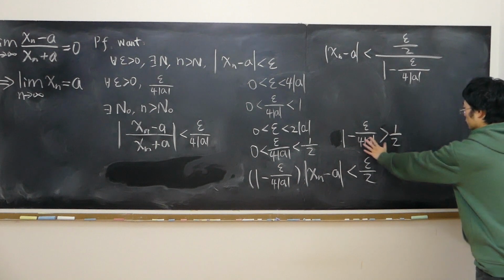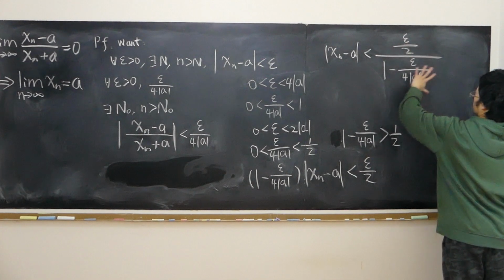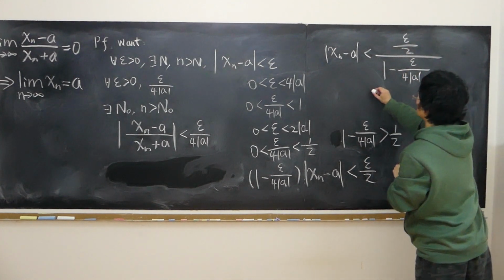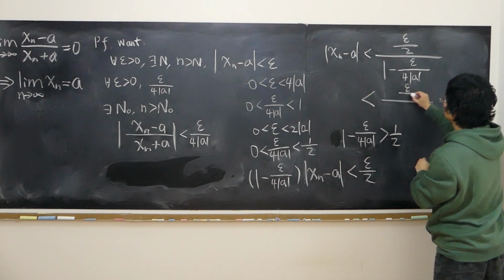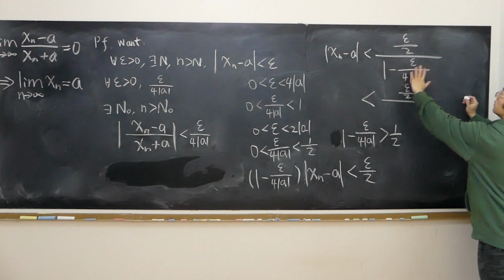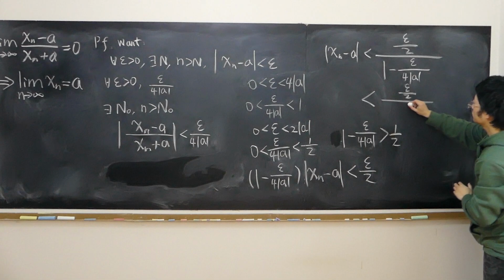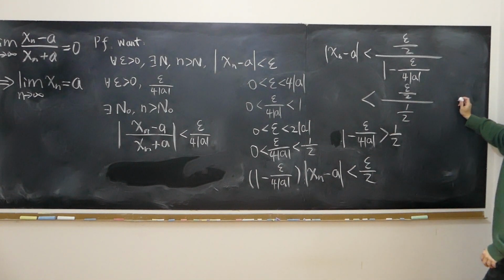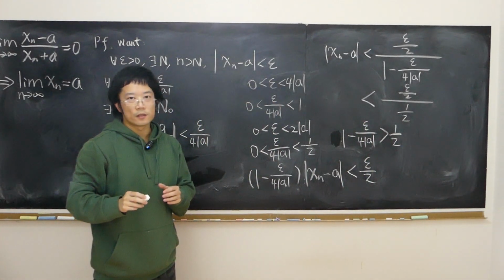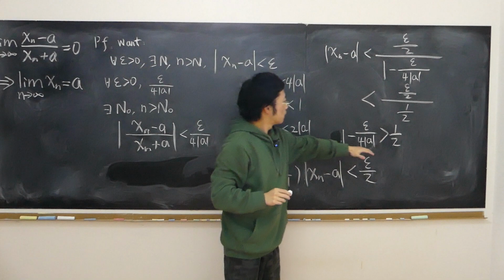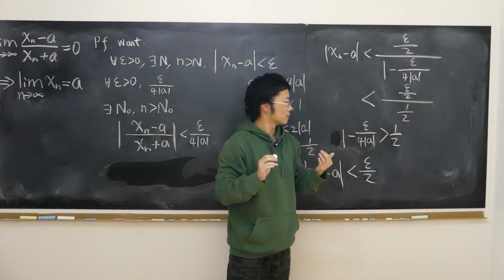So this is good. So I can further loosen this inequality and say this is actually less than, copy down epsilon over 2, and the bottom, you replace the bottom with half. So remember, if everything is positive, then the smaller the denominator is, the bigger the whole fraction is.